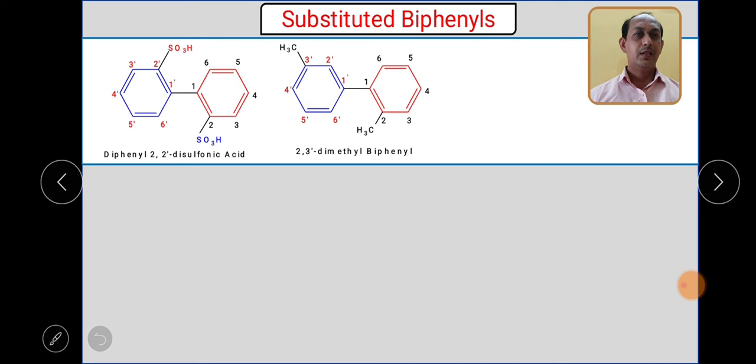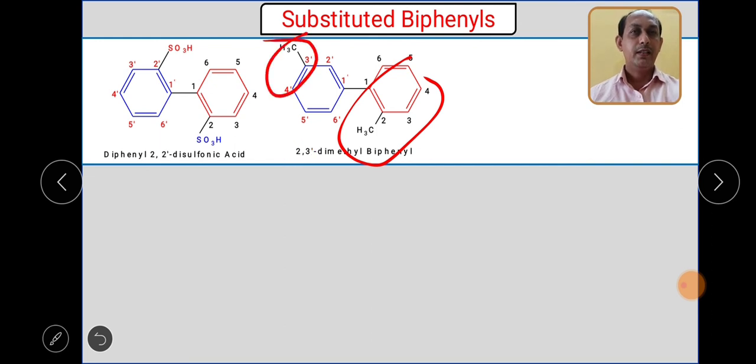Again the same structure as in the last slide, but only the position of the methyl group is different. In this ring the methyl group is at position 2, while in the other ring it is present at the 3' position. So what will the name? 2,3'-dimethyl biphenyl.